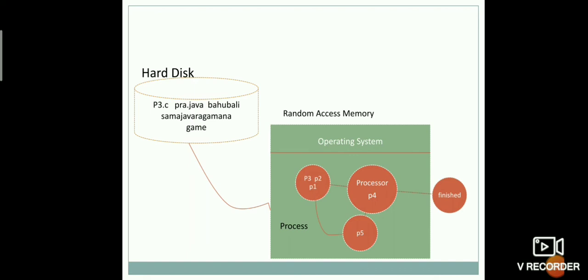The second case is, if to complete P4's execution there are some more requirements like IO or interrupt or any external event, then the processor must suspend the execution of P4 and it must be thrown out of the running state. The process that is suspended goes to the blocked state and will wait for that particular event.